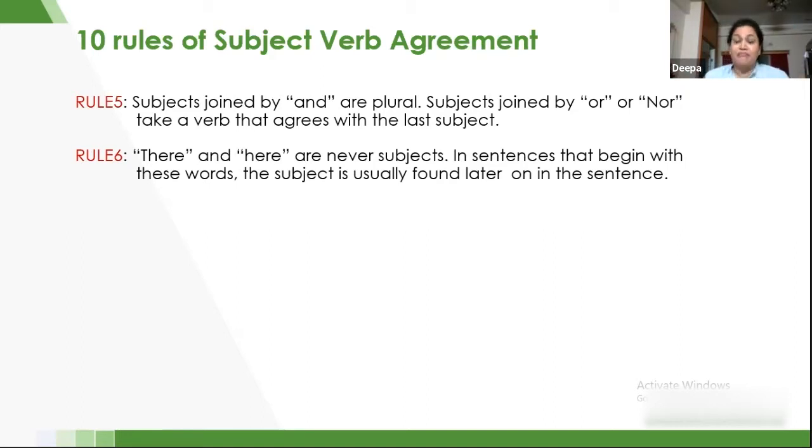They are basically adverbs of time and place. Actually, they are adverbs of place. So let's check. In sentences that begin with these words, the verb or subject is usually found later on in the sentence. For example, here comes the girl, or here comes the bride.